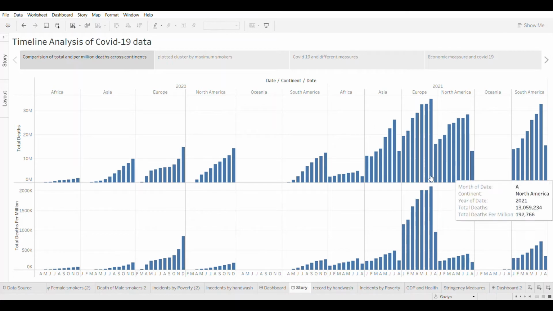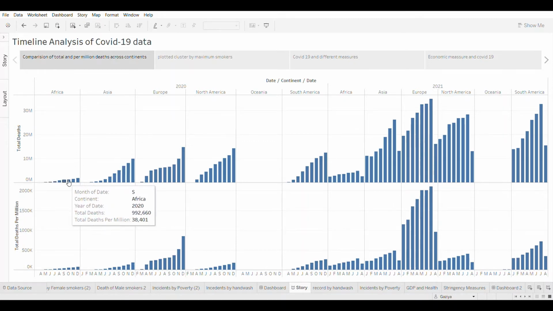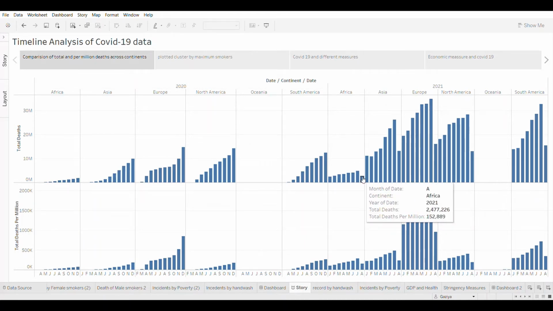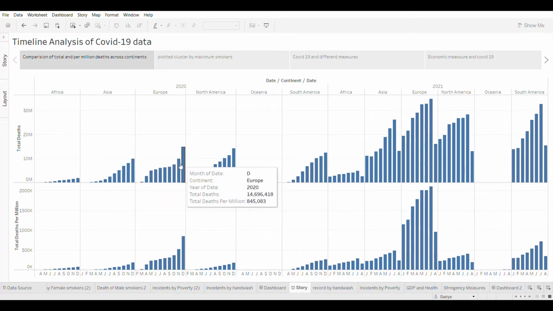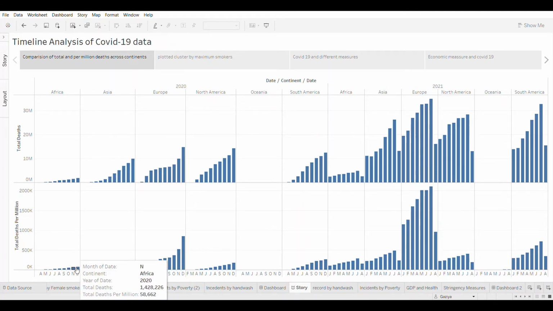On the first dashboard, we can see the impact of the first and second wave of novel coronavirus. In this dashboard, we have two panes, the upper pane displaying the total deaths recorded and the lower pane displaying total deaths per million. It's palpable that Africa, followed by Oceania, recorded the lowest total deaths in 2020 and 2021 so far. However, Asian, American, and European continents respectively recorded higher total deaths. In the lower pane, deaths per million also display the same pattern.